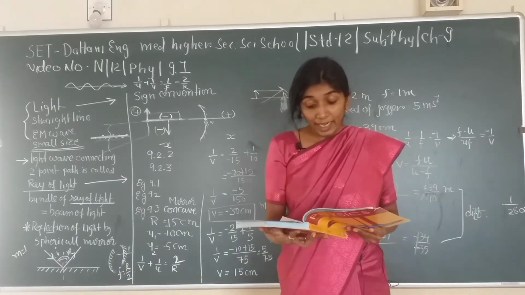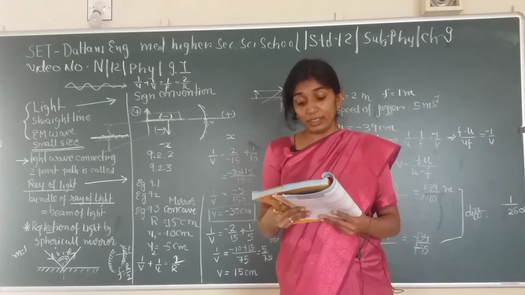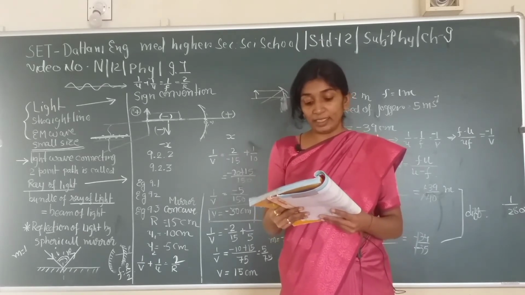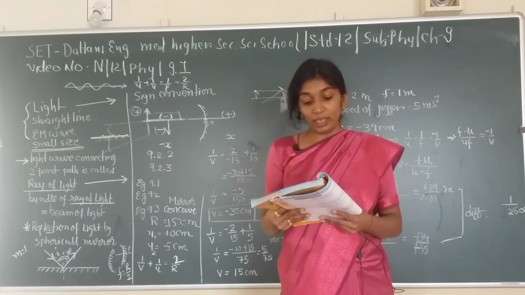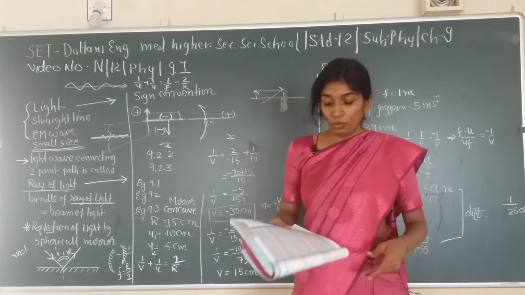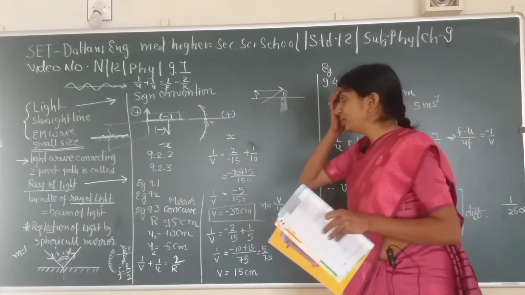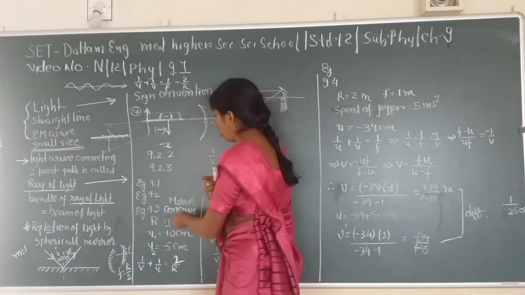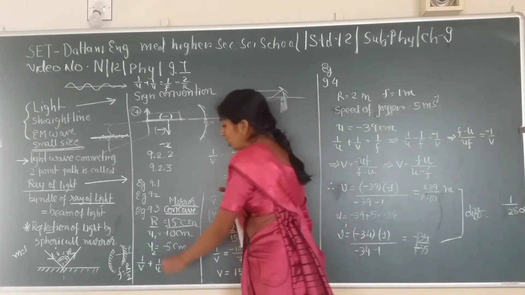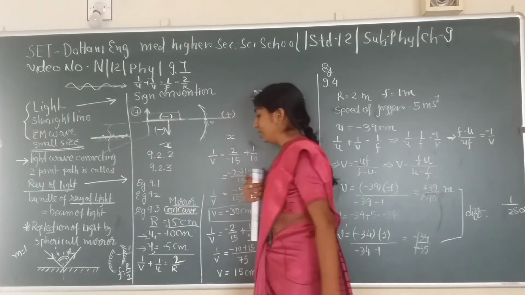Example number 9.3. An object is placed at 10 centimeters and 5 centimeters in front of a concave mirror of radius of curvature 15 centimeter. Find the position, nature and magnification of the image in each case. Okay. So we have a concave mirror. Radius is equal to 15 centimeter. First object distance is 10 centimeter, another object distance is 5 centimeters.